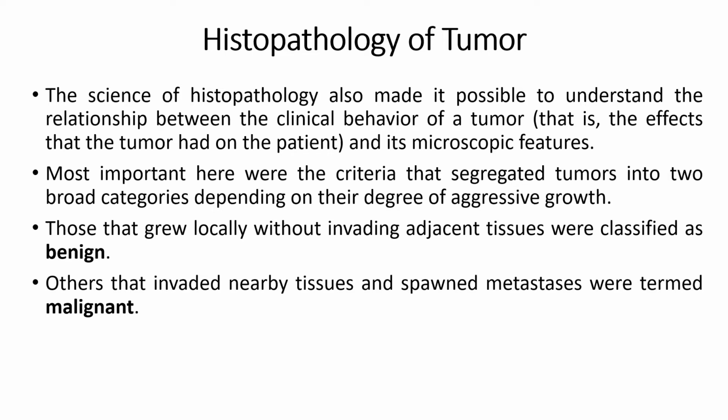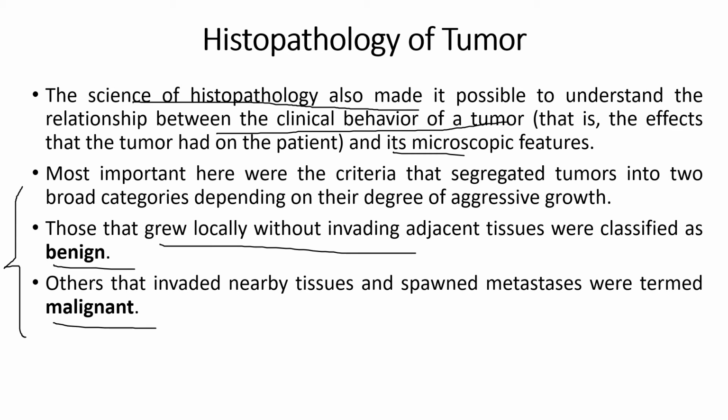Let's discuss more of the histopathology of tumors, which says the science of histopathology also made it possible to understand the relationship between the clinical behavior of a tumor and its microscopic features. Broadly, tumors can be defined as benign ones and malignant ones. The benign cells are the ones which grow locally without invading the adjacent cells.